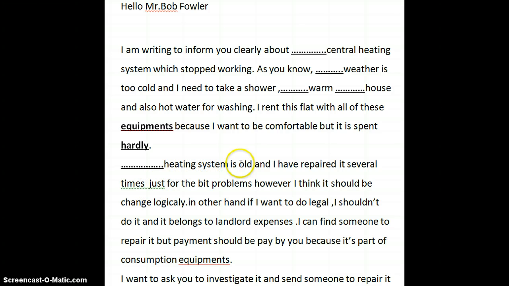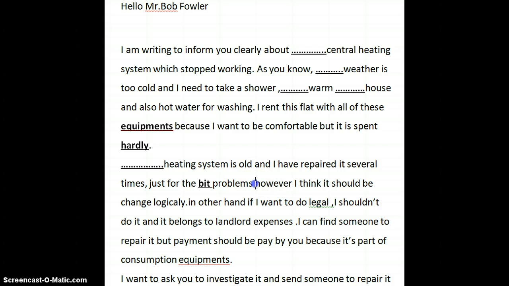Okay. So "heating system is old and I have repaired it several times." This is where one clause ends. You could have a comma, and we don't need an extra space here. "Just for the bit problems." I think you might need another adjective here. So I think you're talking about small or little problems. So if you could take a look at this word once again, please, just for the something else problems.